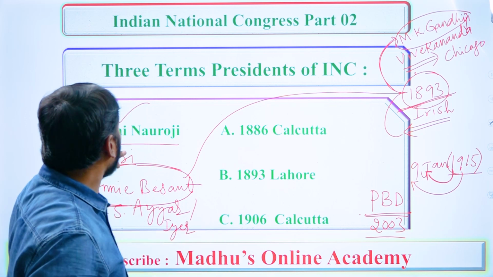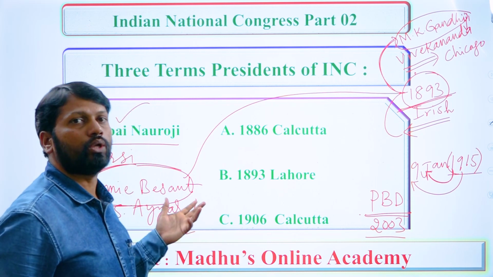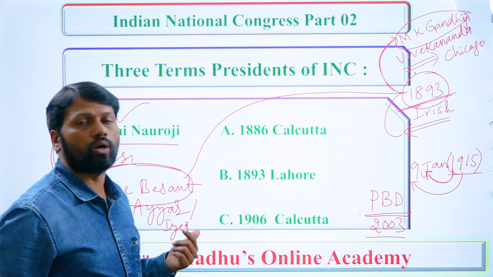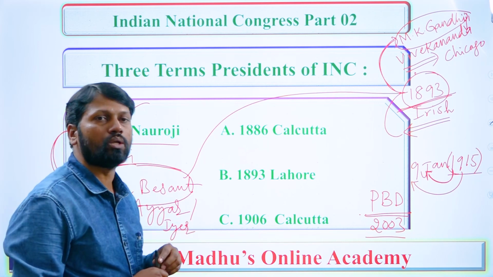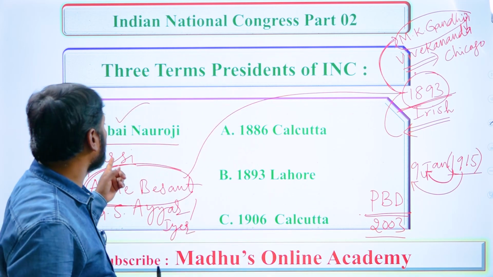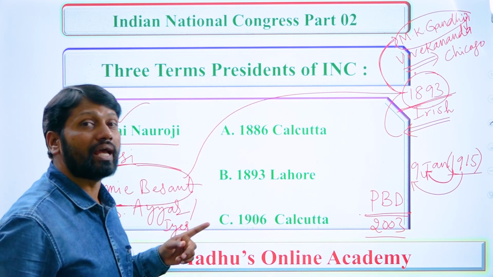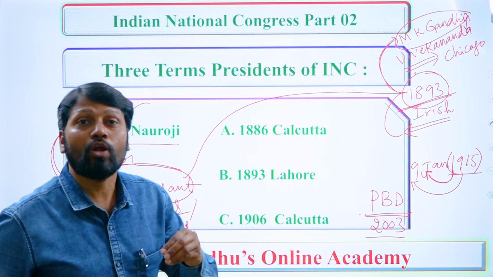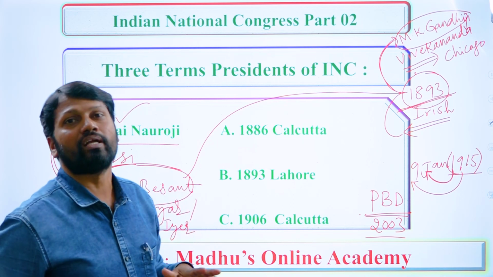I told you some information about him, and also that he is known as the Grand Old Man of India. And here occasionally I have reminded you who is known as the Grand Old Lady of India.